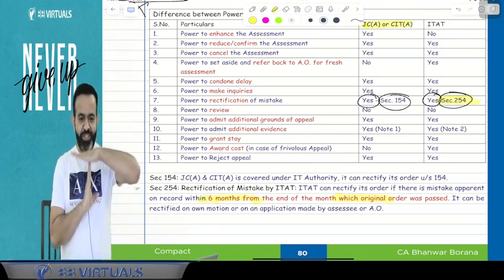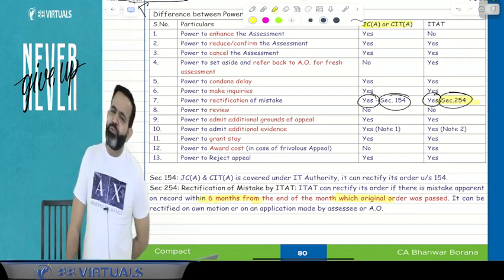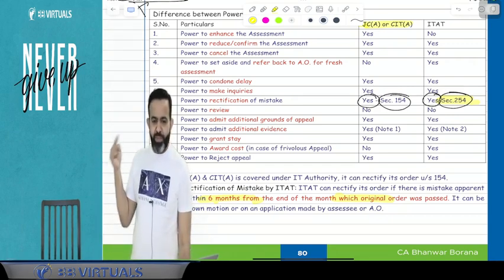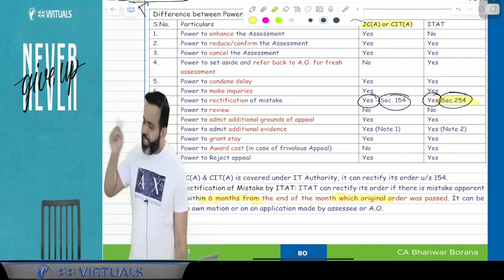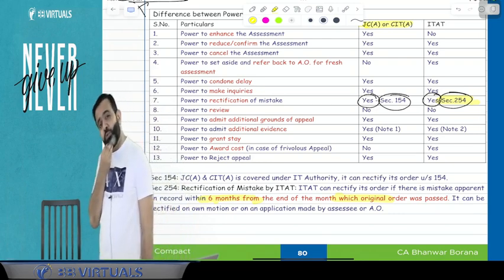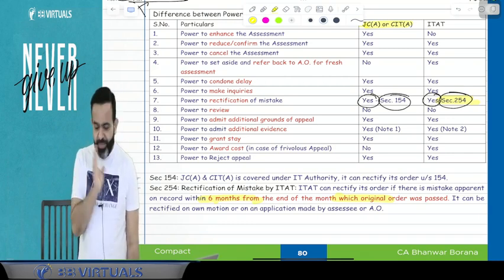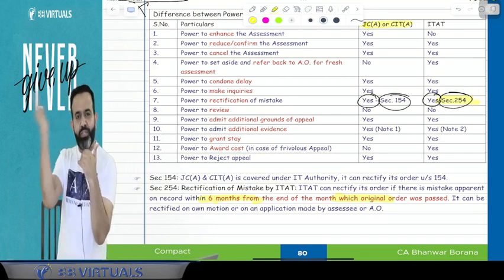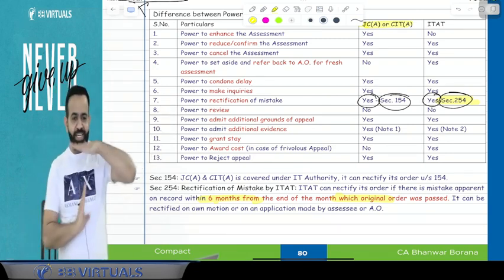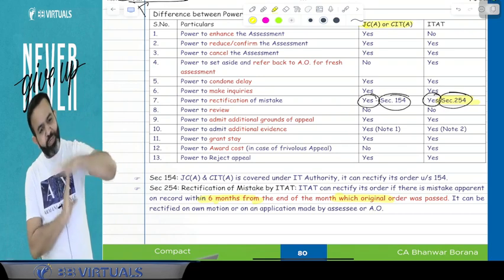Can they review their order? Is review possible or not? Review means, guys, whatever order was passed earlier by an authority, they just change the view and take another view. That is called review. Is review possible or not, means can they take another view? The earlier view they had taken, now they want to take another view, that is called review. If you follow cricket, you know the DRS system, that is the review system. So the question is, can they review their order or not?